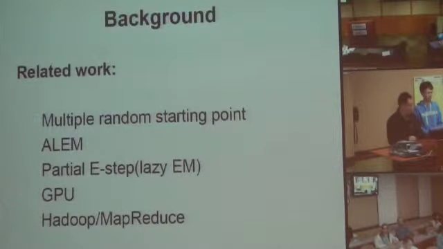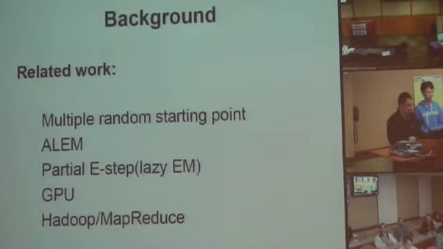The third one is the partial step. Because in the EM algorithm, the step consumes most of the computing resources, some works have focused on optimizing this part, especially for large data sets. Lazy EM is one kind of such algorithm.